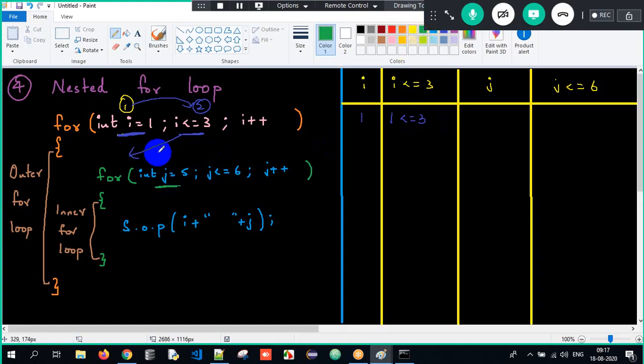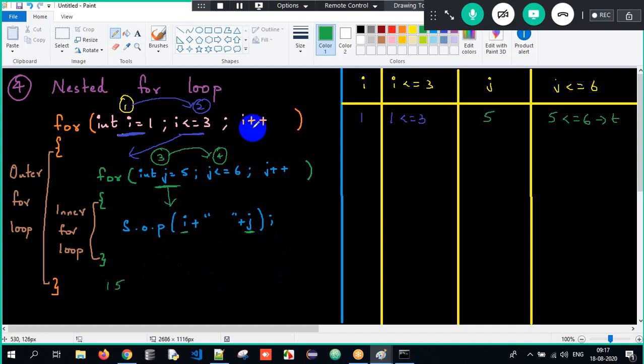Now the j value will get initialized. Step number 3: j value is 5. Then I check the condition again. Step number 4: is 5 less than or equal to 6? Yes, it is true again. Control will come inside. What is my i value? 1. What is my j value? 5. 1, 5 will get printed. Got the clarity what will happen here? 1 and 5 will get printed here, the i and j values.